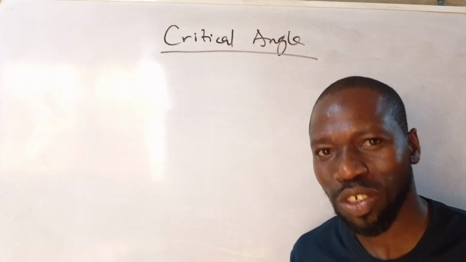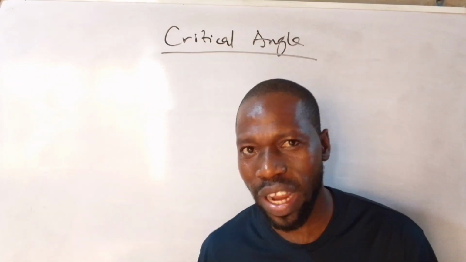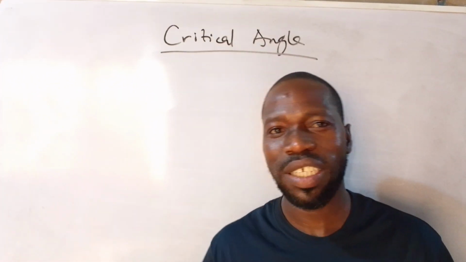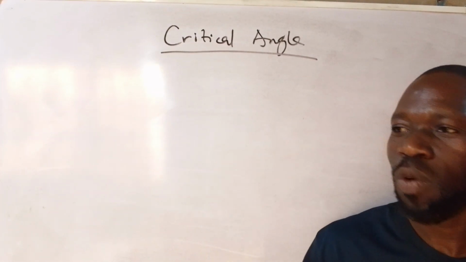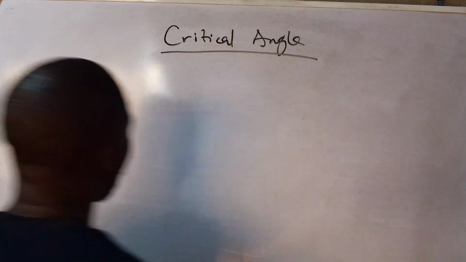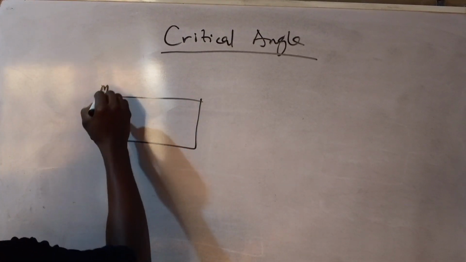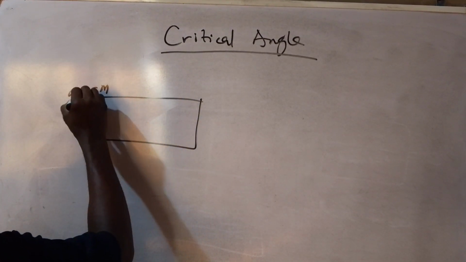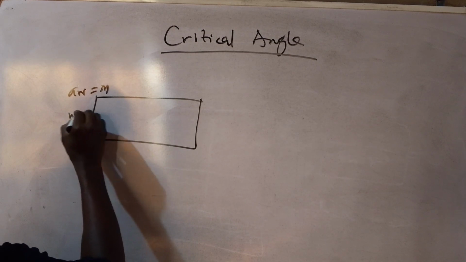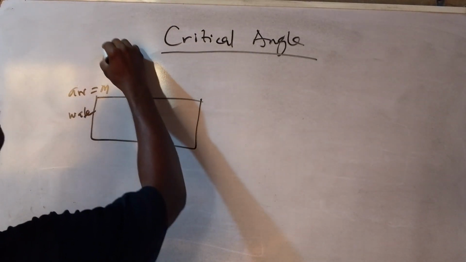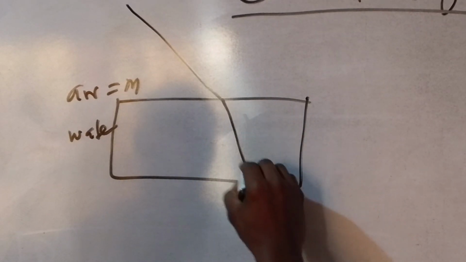And what is refraction? Refraction is simply change of direction of light wave or any wave when it passes from medium of two different density. At that plane surface, there's going to be what we call refraction. So on a normal, when it's traveling from a less dense medium, medium one, let's say air, to medium two, let's say water, at this surface, when the light ray hits here, there will be a refraction.